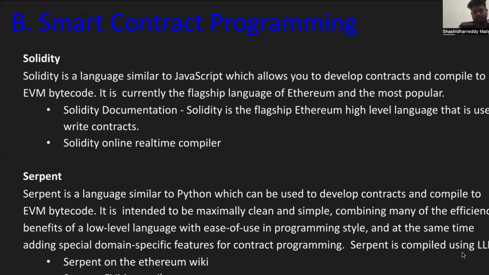It is intended to be maximally clean and simple, combining many of the efficiency benefits of a low-level language with ease of use in programming style. At the same time, it adds specific domain features for contract programming. Serpent is compared using LLL. Serpent is on the Ethereum wiki. There are two types of Serpent EVM compilers.